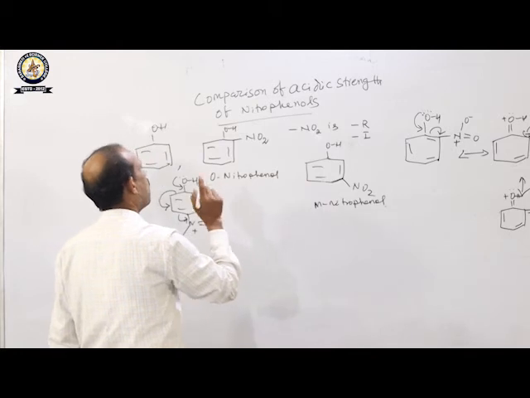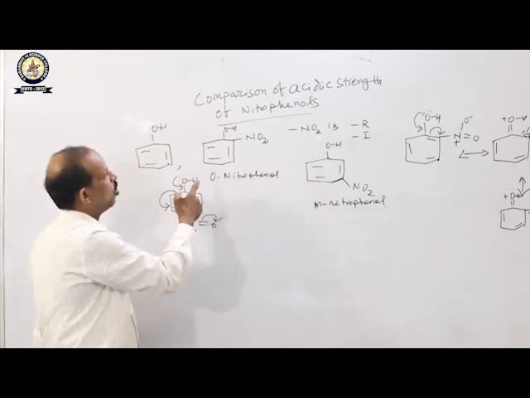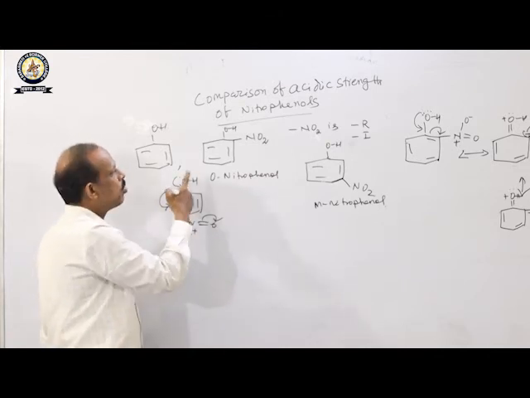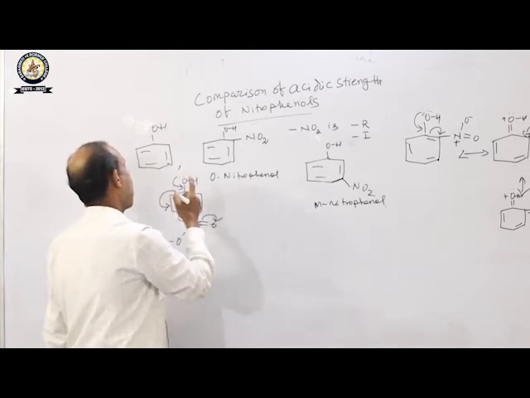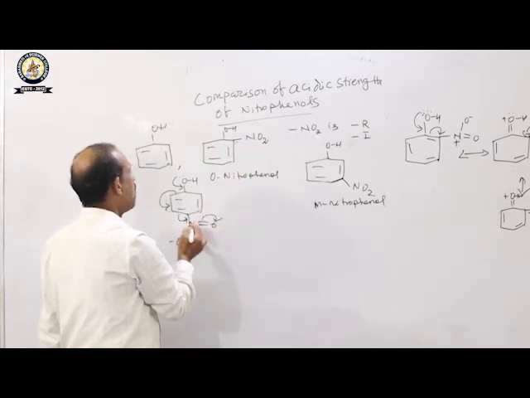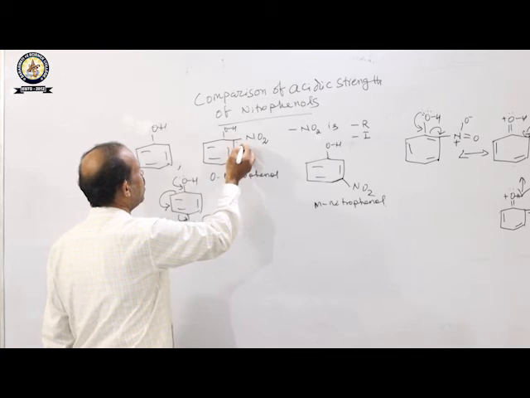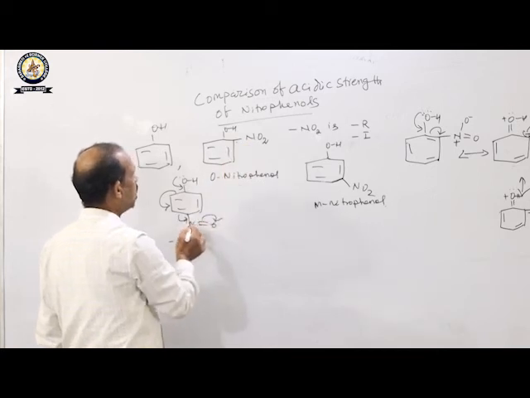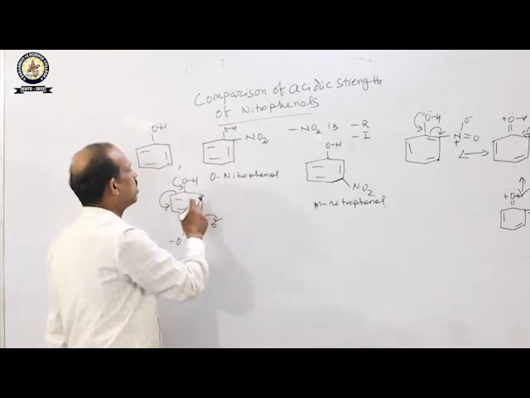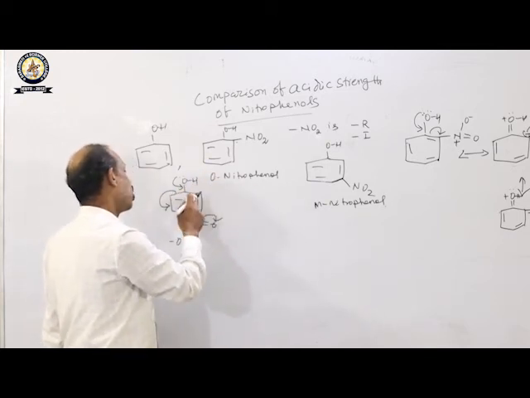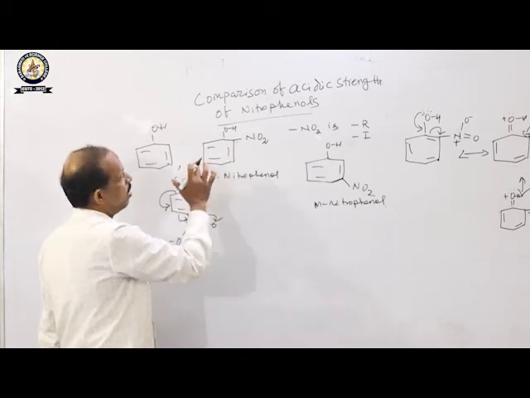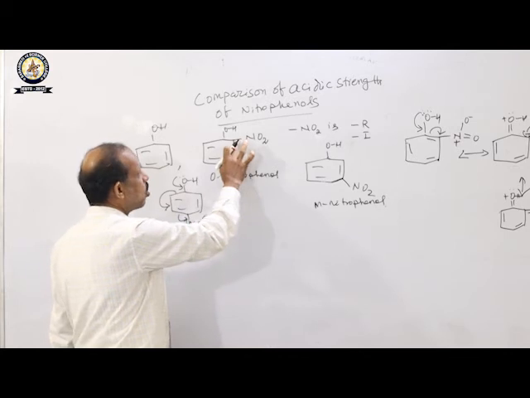Okay, so again you see, between orthonitrophenol and paranitrophenol, which one will be more acidic in nature? Here there is minus R, here also minus R, here minus I and here also minus I. So how do we find out which one is more acidic, whether paranitrophenol is more acidic or orthonitrophenol is more acidic? So it can be compared.